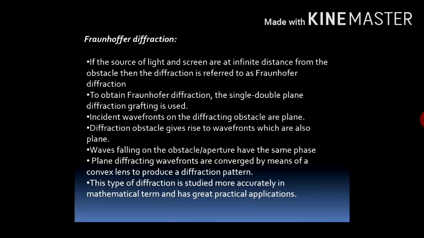In the case of Fresnel, the distance between the source of light and screen from the obstacle is finite, but in the case of Fraunhofer, this distance is infinite. To obtain Fraunhofer diffraction, a single slit, double slit, plane diffraction grating is used. In the case of Fresnel, we use zone plates; here we use gratings.